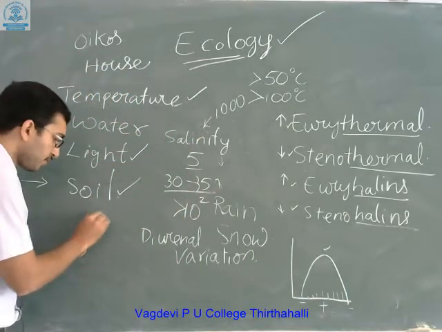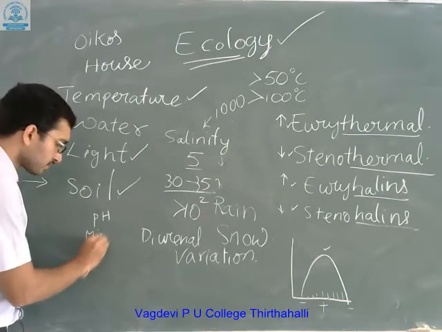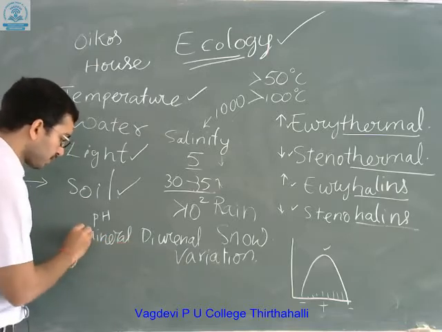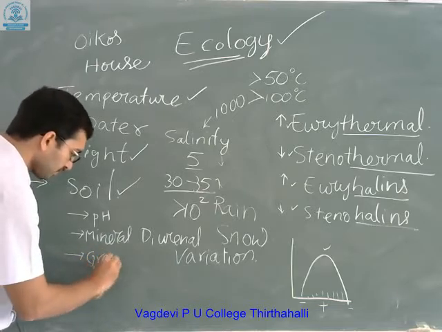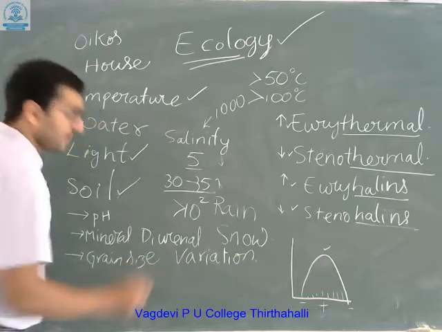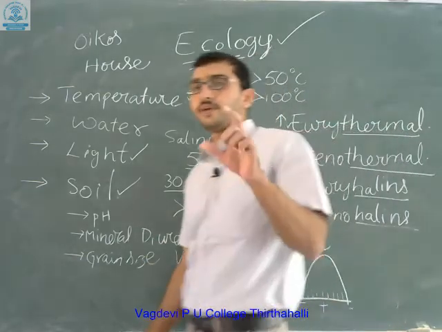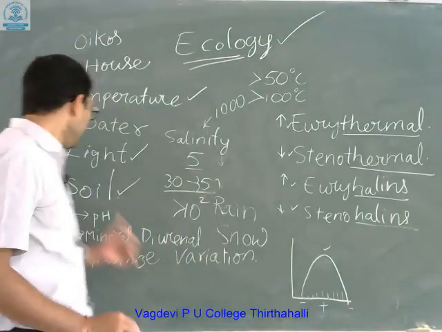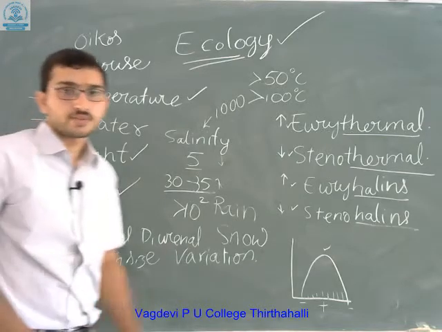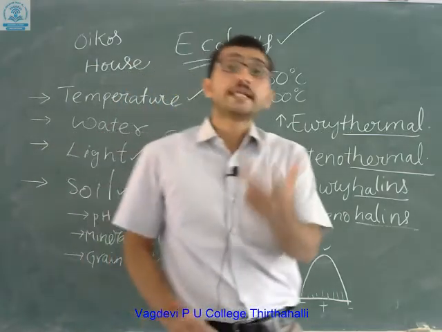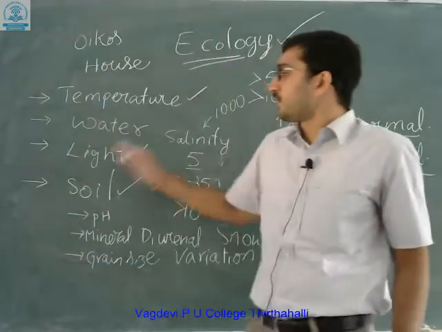On the basis of the pH of the soil, the mineral nutrition, as well as the grain size, the soil will enable the organisms to sustain. Vegetation depends on the pH of the soil, the mineral nutrients present in the soil, the grain of the soil, and the ability of the soil to hold water.